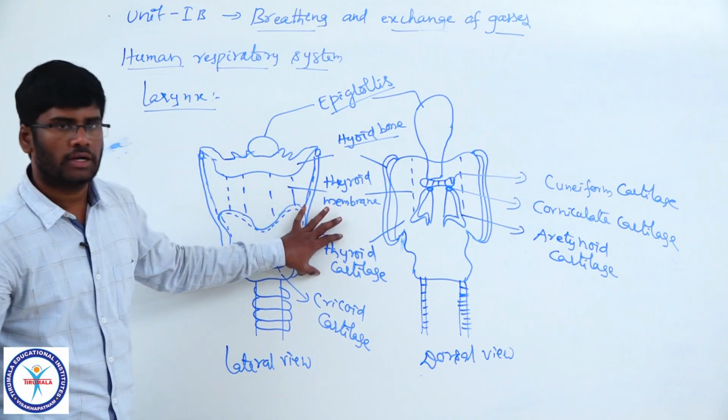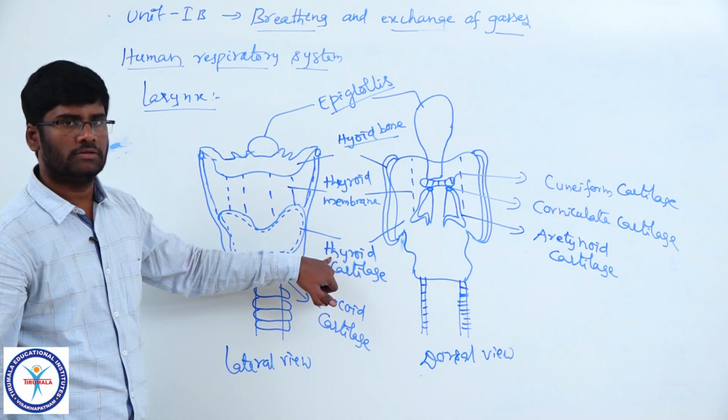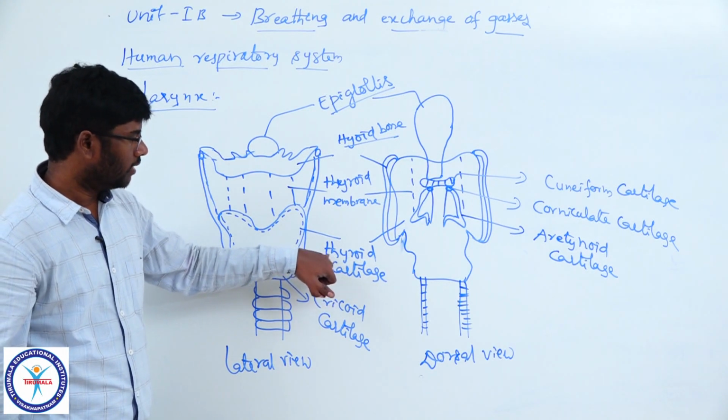And come to the thyroid cartilage. The thyroid cartilage is the most prominent cartilage in the larynx.